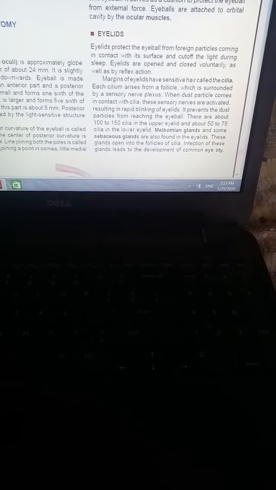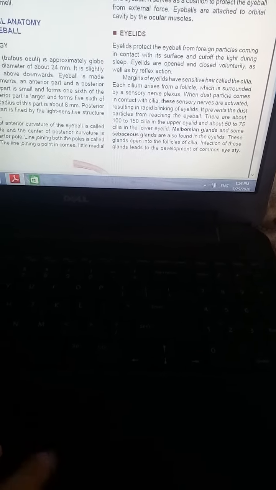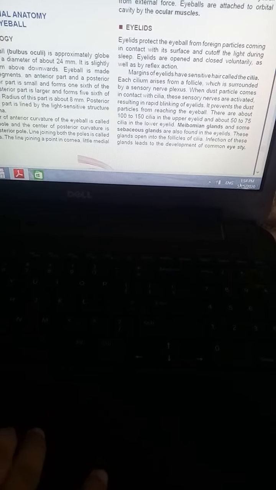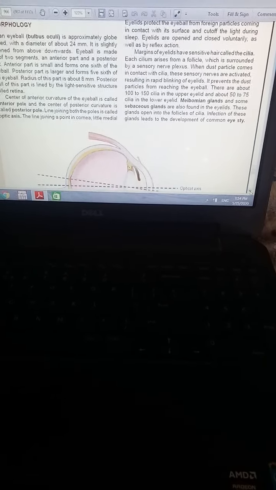And meibomian glands and some sebaceous glands are also found in the eyelids. Now these glands open into the follicle of the cilia, and infection of these glands leads to the development of a stye. So if any infection occurs in the sebaceous gland or meibomian gland, it will develop a stye.